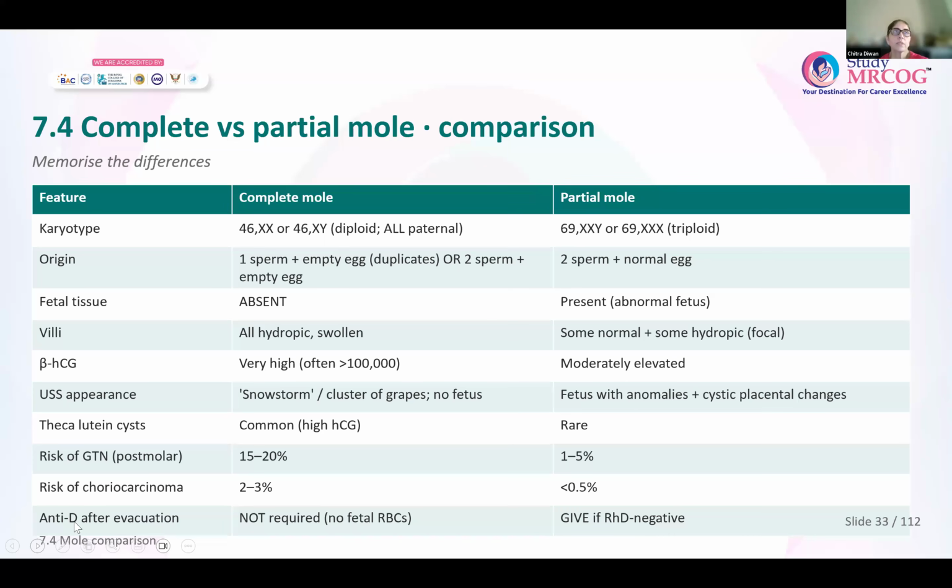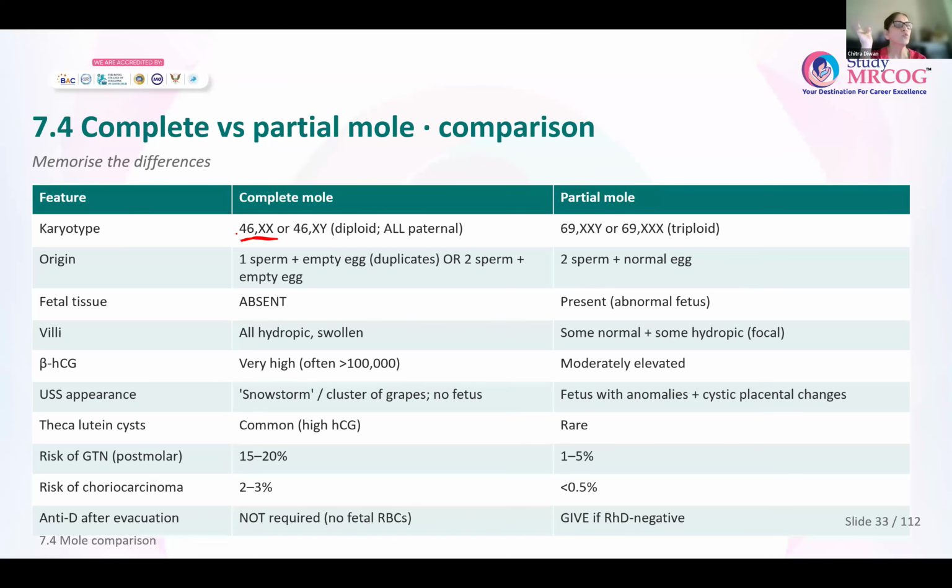So the karyotype in a complete mole is diploid and everything comes from the father. Okay, so it is either 46XX or 46XY. The mechanism by how you get a complete mole is you have one sperm which fertilizes an empty egg, and then that sperm duplicates. Or sometimes, very rarely, you have two sperms that are fertilizing an empty egg. So because the egg is empty, always the karyotype is 46.